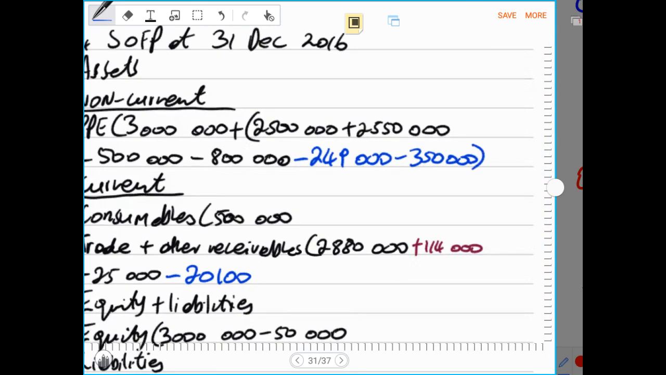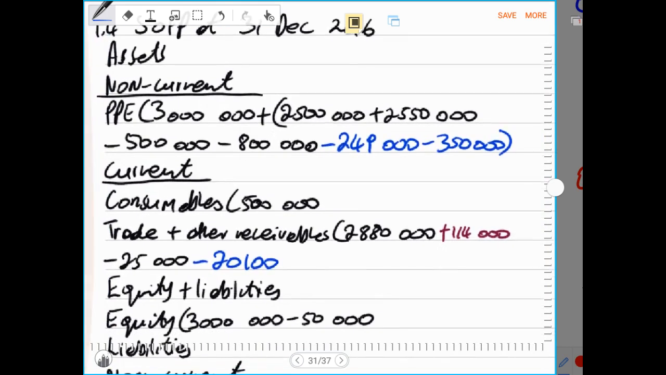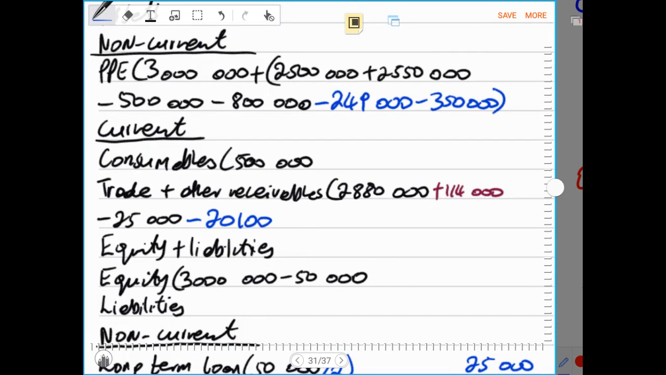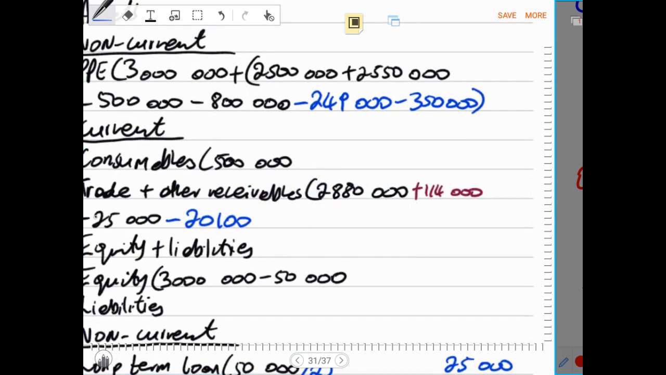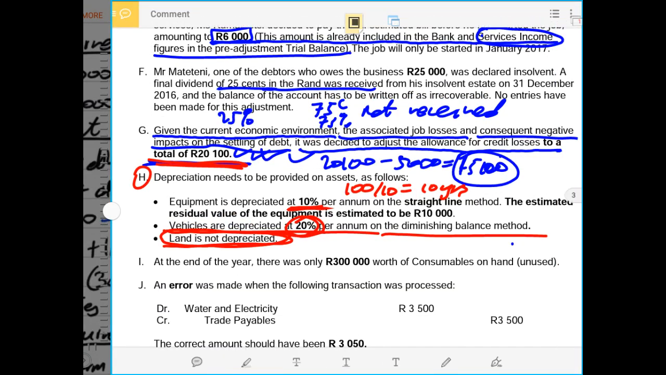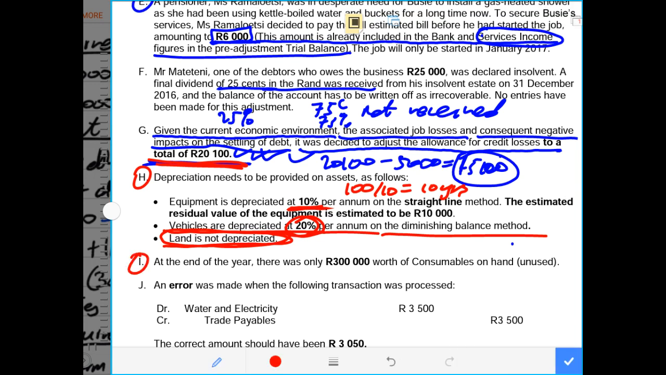And after that, I think we have covered all that needed to be covered with regard to the property, plant, and equipment note. Then now we go to number I, and number I says to us, at the end of the year, there was only 300,000 rands worth of consumable items on hand. That means unused being an asset. So now the value of the inventory of consumable items amounted to 300,000 rands by the end of the year.